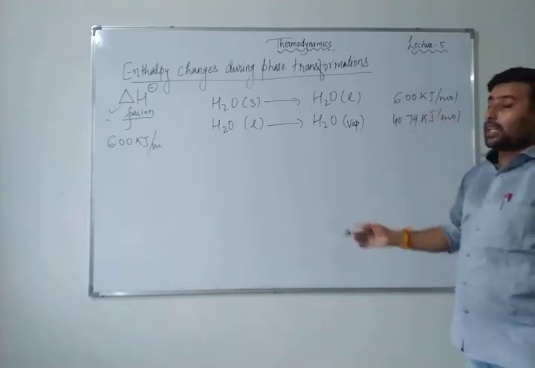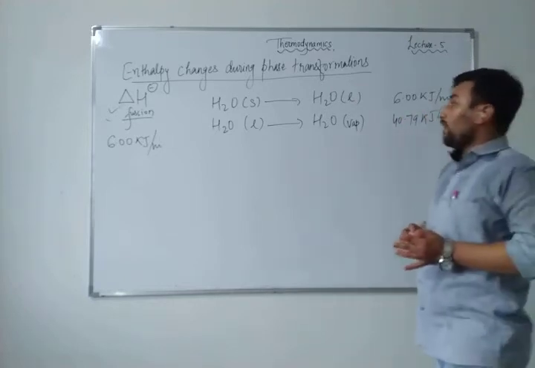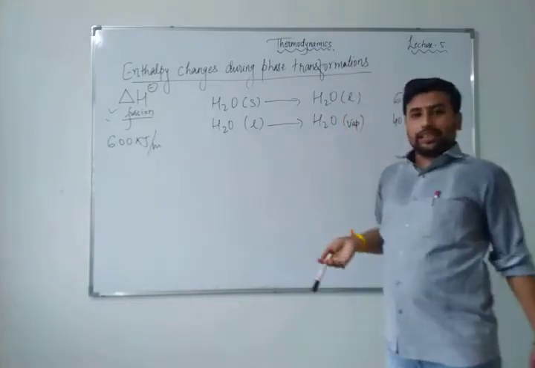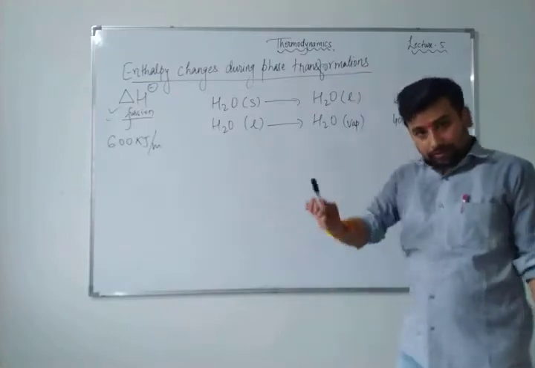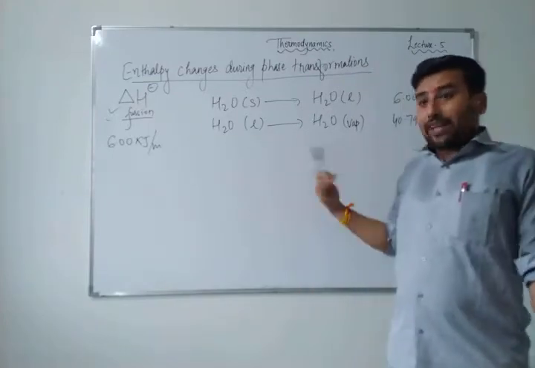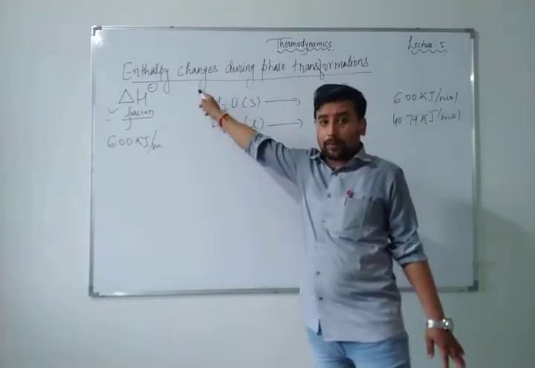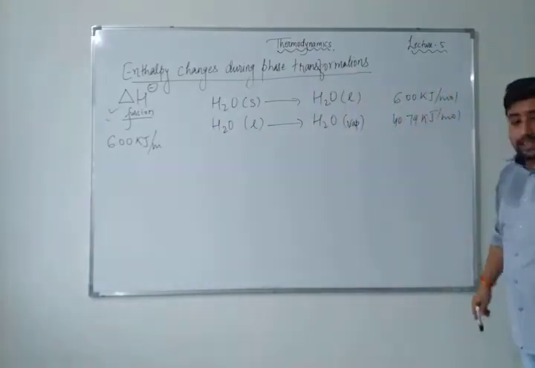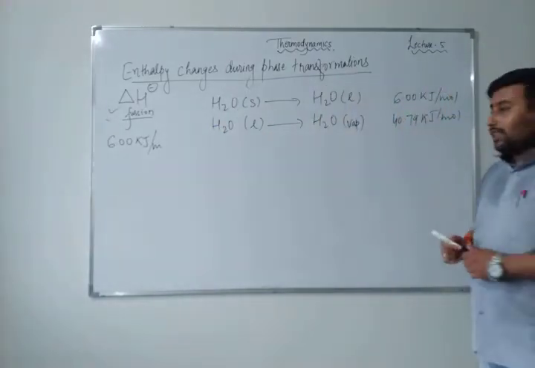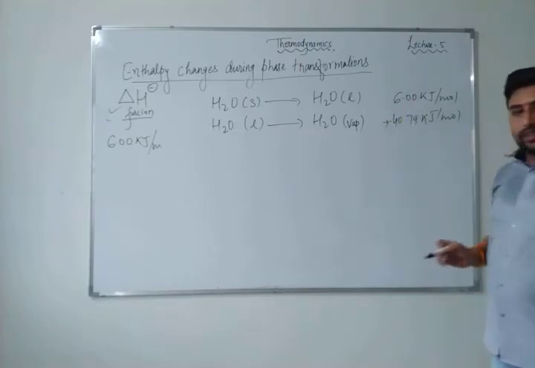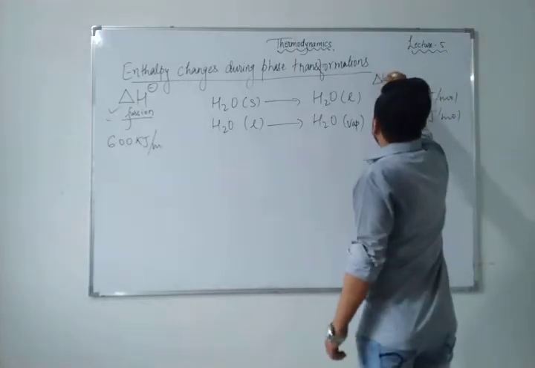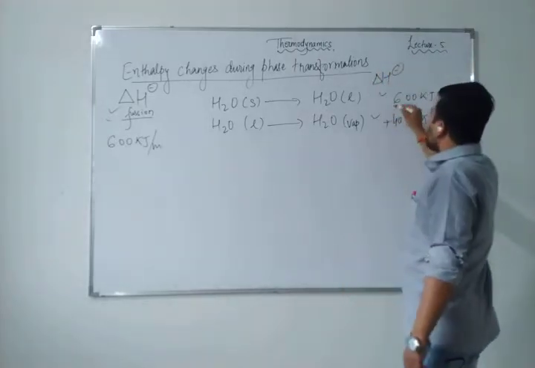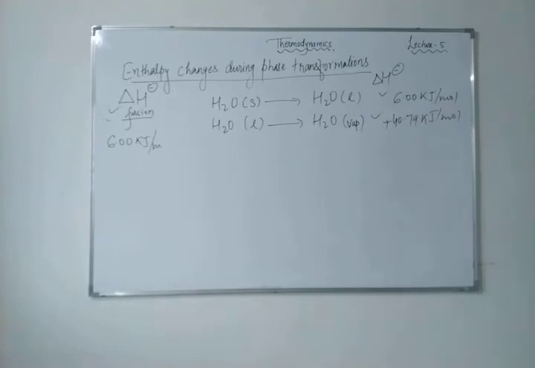Now you will ask me, sir, how is this possible? Because you know very well solid to liquid happens at general temperature and pressure, right? But a liquid to vapor, you have to give a high rise in temperature. So definitely there will be a great change in the enthalpy. So that's why here it is 40.79. Okay, and here it will be the plus only, everywhere plus only. So as you are increasing the temperature, then you can say these are nothing else, these are delta H vaporization's value. Okay, both are delta H vaporization's value.